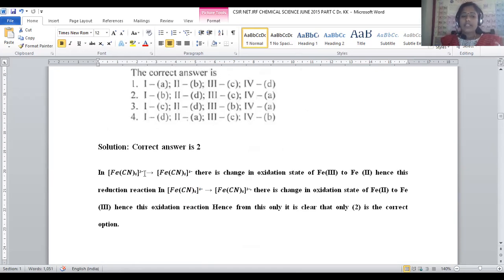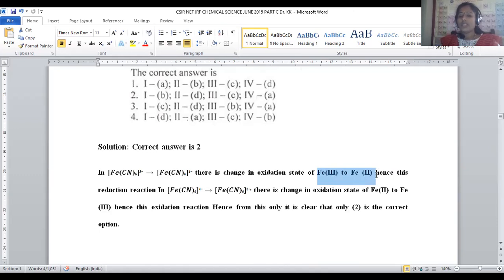When Fe(CN)6 3- is taken, what is the iron oxidation state here? Iron exists in +3 oxidation state. After the reaction, it turned into Fe(CN)6 4-, right? Each cyano contributes -1 charge. Here -4 is there, so the total difference is 1. That means iron turned from +3 into +2 oxidation state.